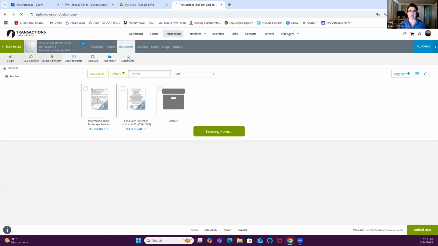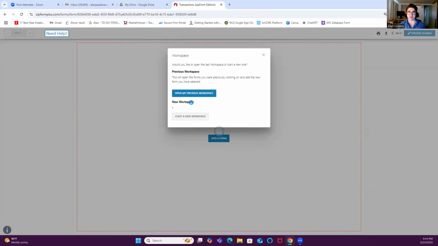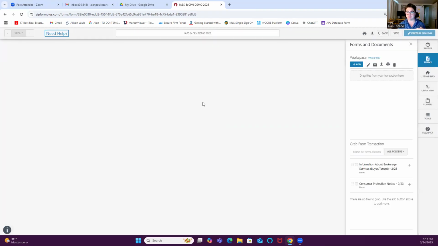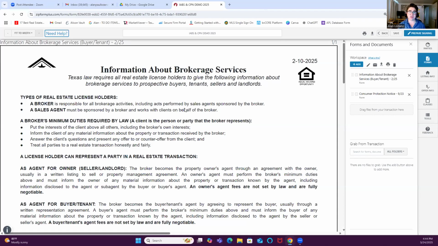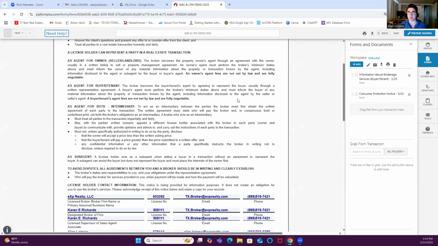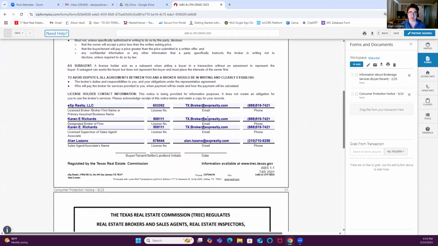Now, for eXp agents, you're going to fill out this information. This is all current information. We are in May of 2025, so as of May 24th, 2025, this is the correct information. So you will pull up your IABS form, and this is the information that you're going to fill out.